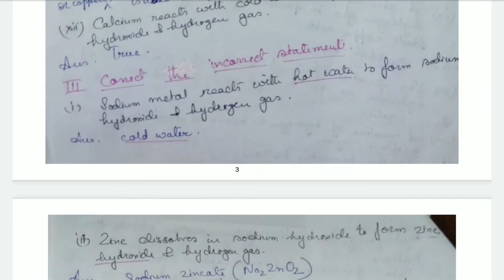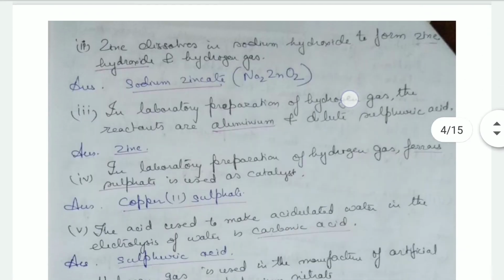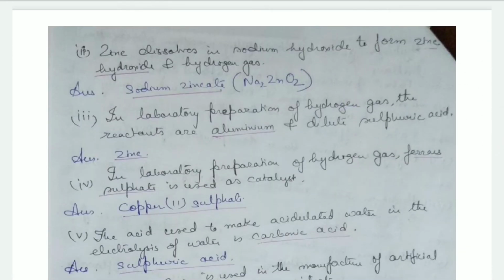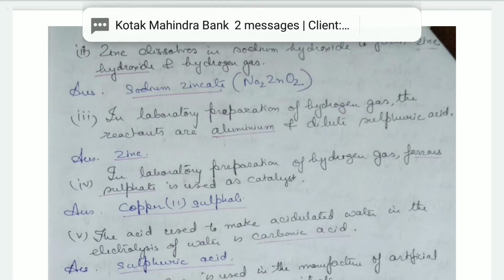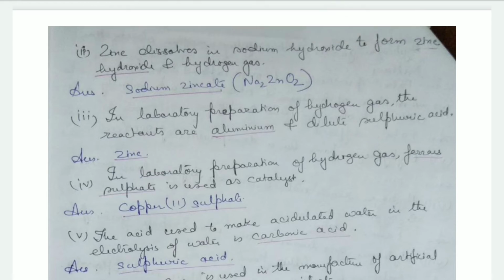Sodium metal reacts with hot water to form sodium hydroxide and hydrogen gas. It reacts with cold water. Zinc dissolves in sodium hydroxide to form zinc hydroxide and hydrogen gas. Not zinc hydroxide, but sodium zincate is formed. Then in laboratory preparation of hydrogen gas, the reactants are aluminium and dilute sulfuric acid. It's not aluminium, the reactants are zinc and dilute sulfuric acid.